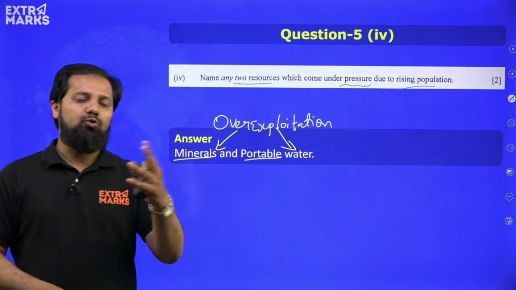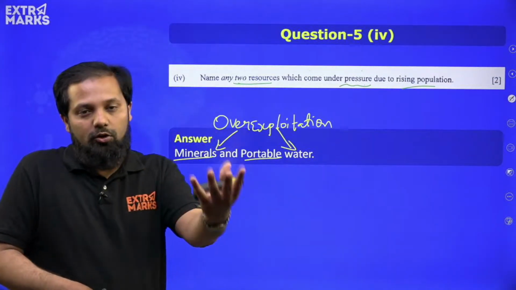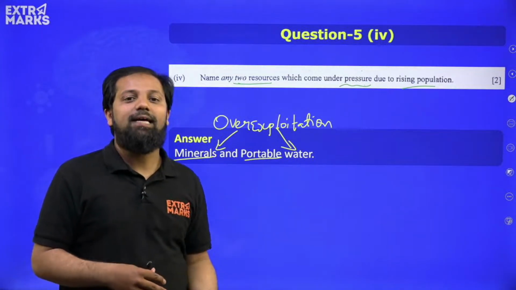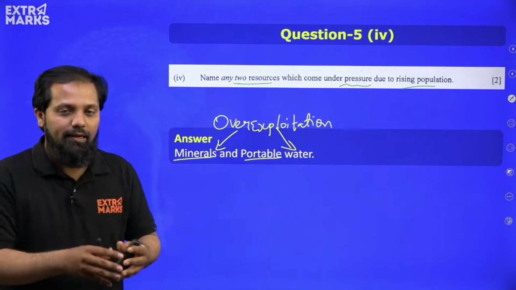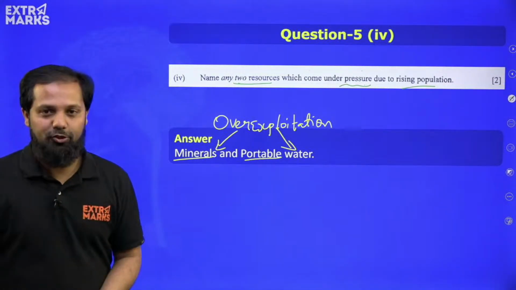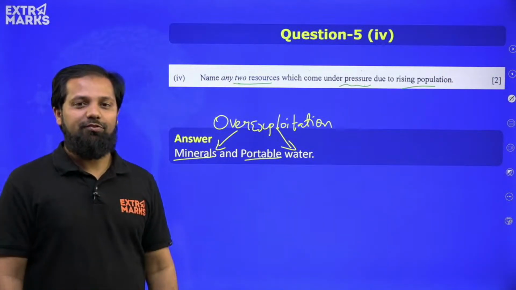Along with that, there are so many reasons. Land is also used for growing crops, because the crop demand is high. So obviously, the land will be utilized for growing crops. Again, that is making this land one of the resources which is under pressure, right? So like this, we can give general answers for the particular question.